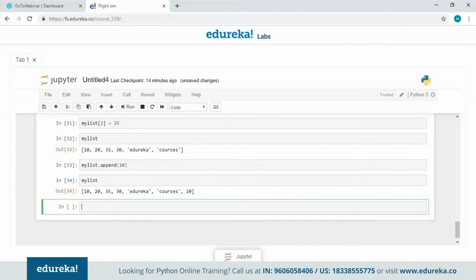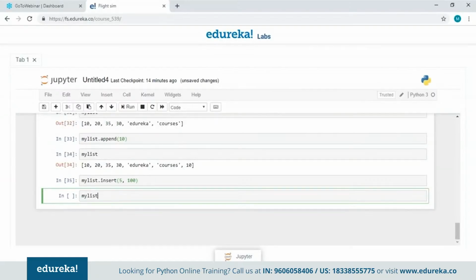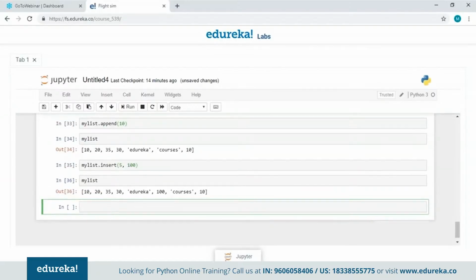Now what if I want to add the value at the middle of the list using the index number? So what I'm going to do is, I'm going to use the insert function, specify the index number and give it a value. Let's just say 100. Now when I print the list, as you can see, at the index number 5, I have added 100 as our value. So the difference between the insert and append is that using the append, you can only add the value at the end of the list. But when you're using insert, you can add the value specifying the index number.